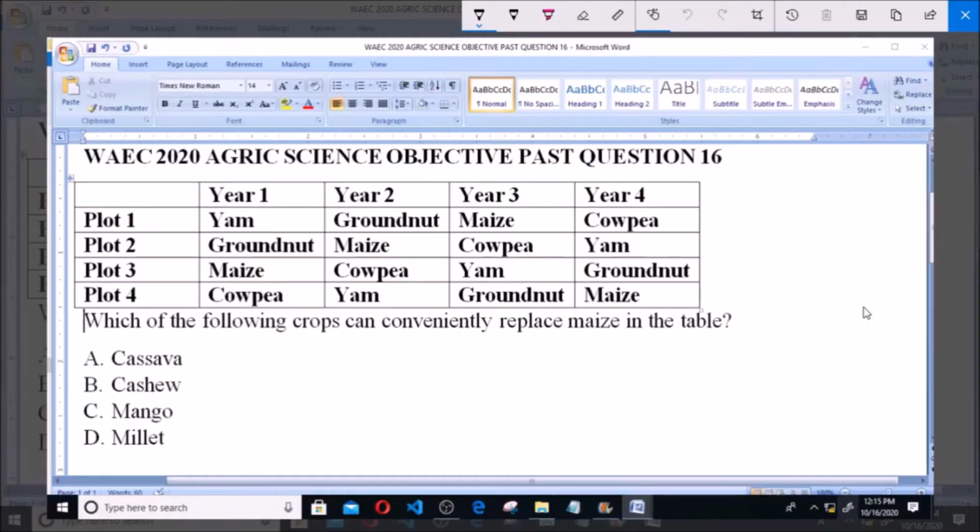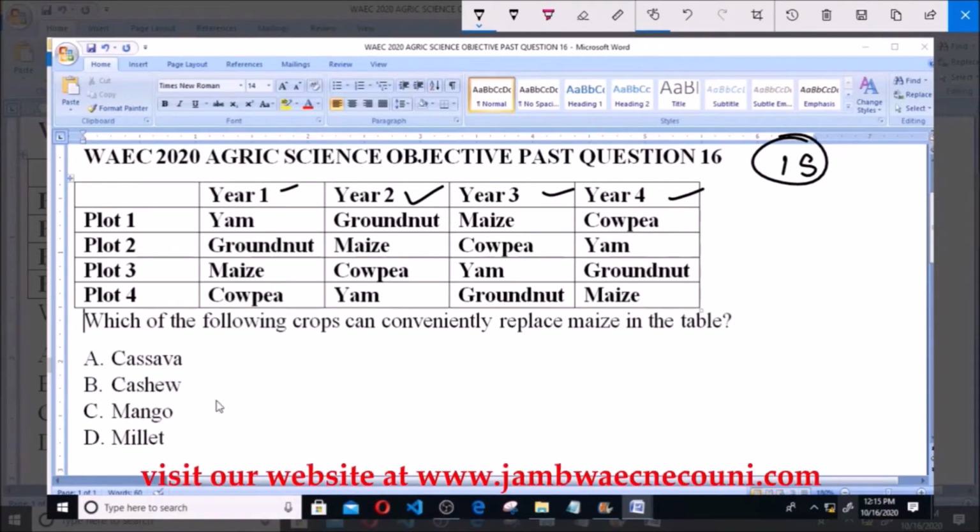Hello and welcome. I will be answering WAEC 2020 Agric Science Objective Past Question 16. So you have this table here, which was also used in question 15, showing 4 plots where 4 different crops are planted in 4 consecutive years. Now, which of the following crops can conveniently replace maize in the table? A. Cassava, B. Cashew, C. Mango, D. Millet.